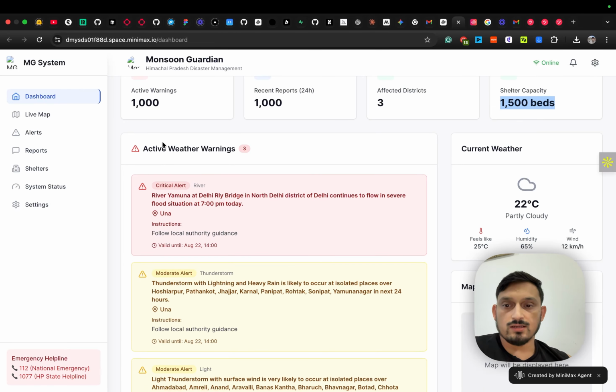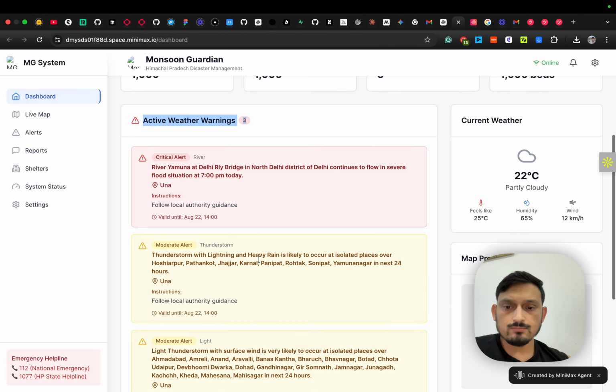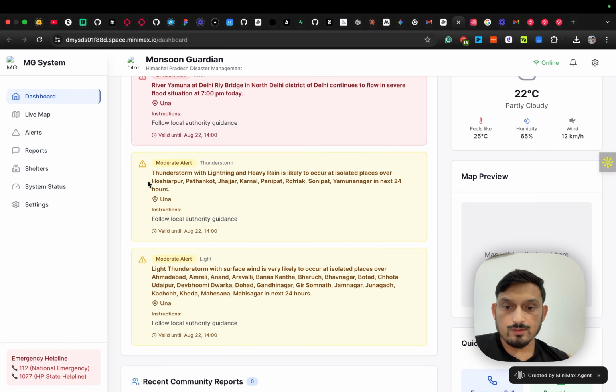As you can see, there are certain active warnings. Now I have to be very honest, if some people from India notice this, they will probably point out that these places are not in Himachal Pradesh, which is true. Because my credits ran out, I could not remove certain places that are outside Himachal Pradesh.